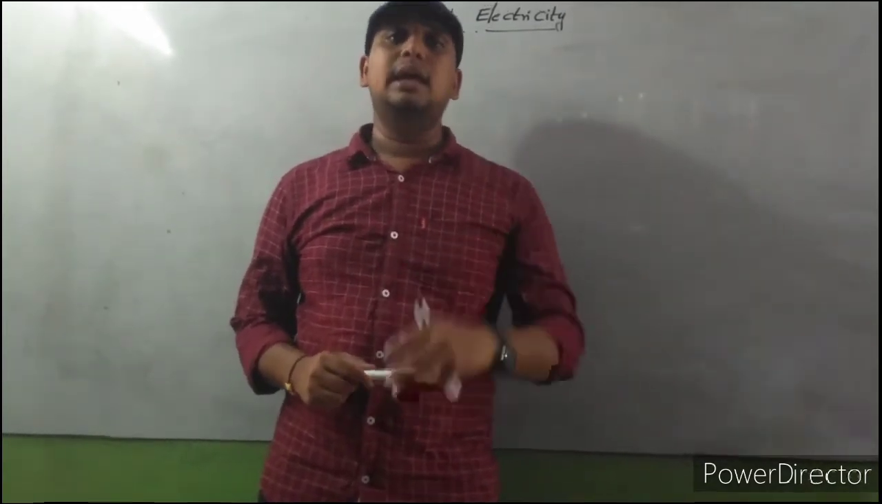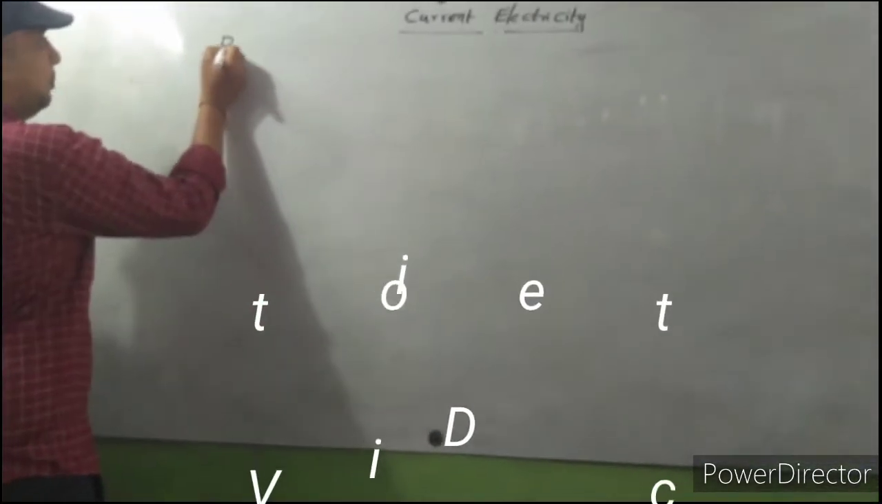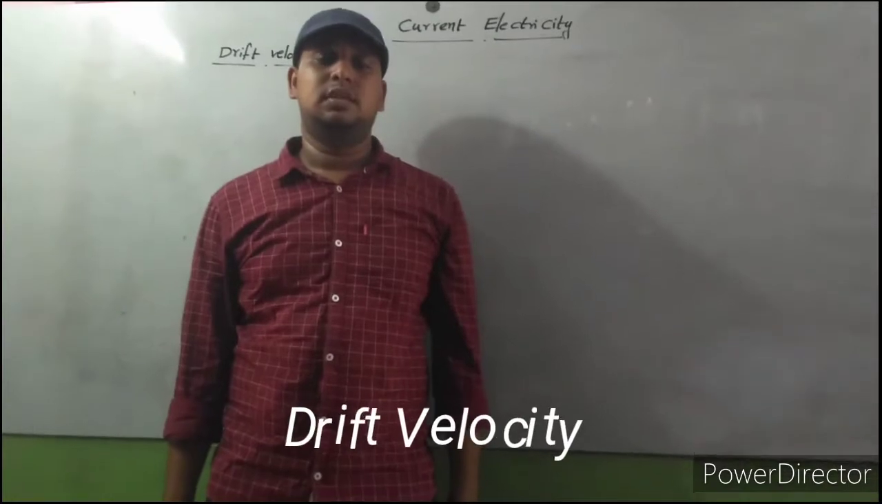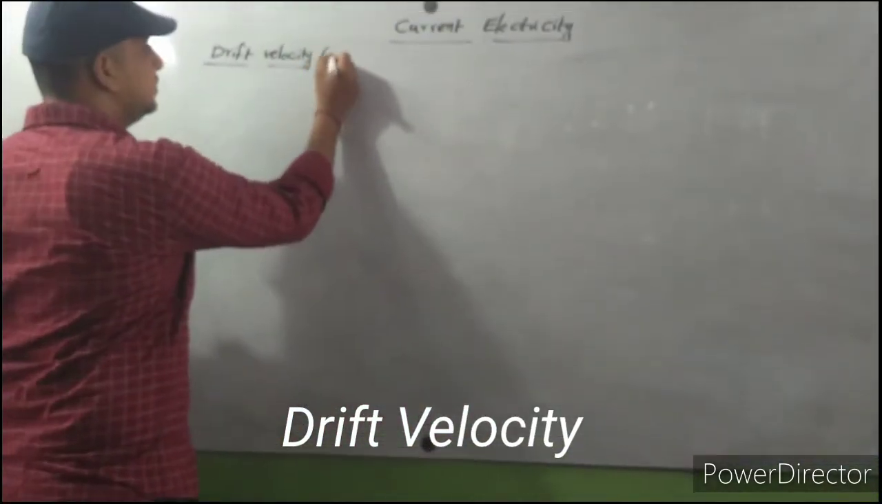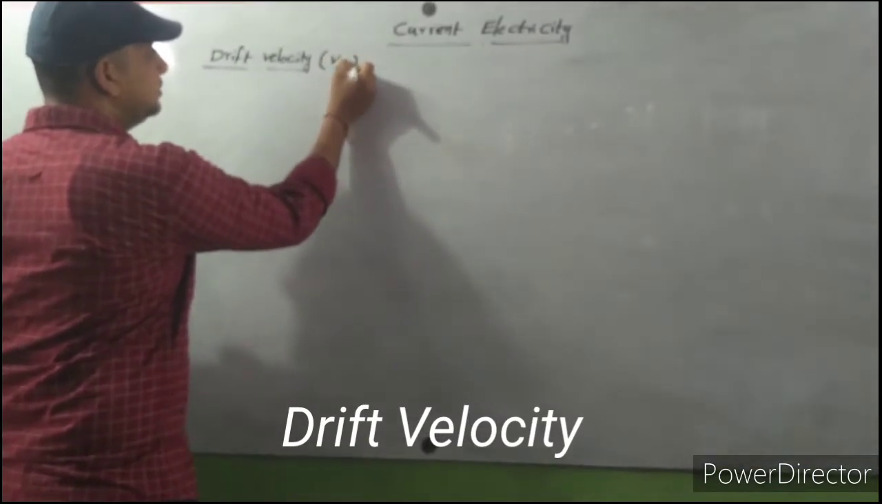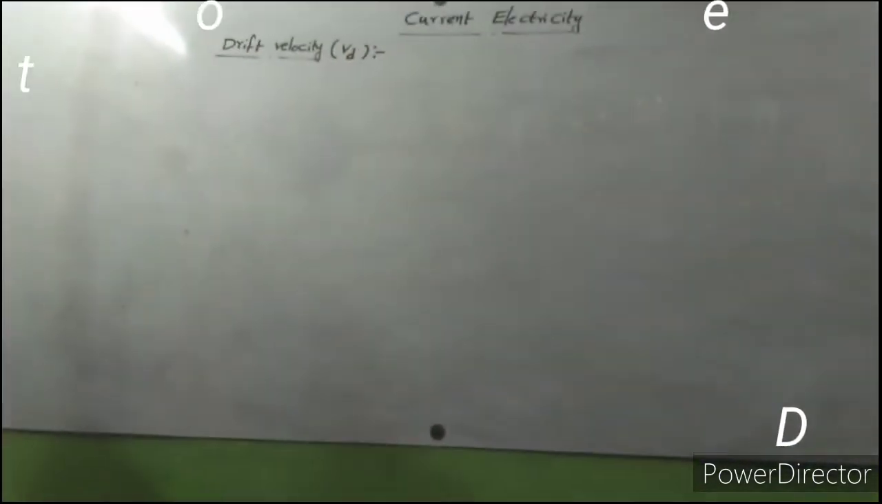Today we are going to start the most important topic in this chapter. Today's topic is drift velocity. It is indicated with Vd. What is the definition of drift velocity?